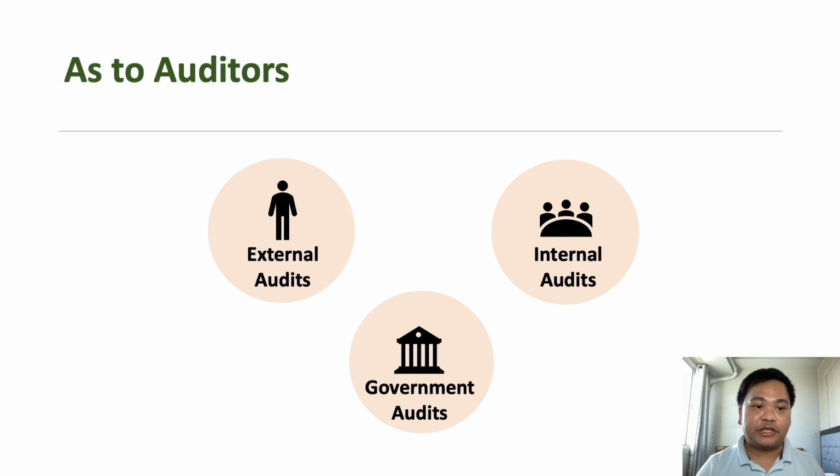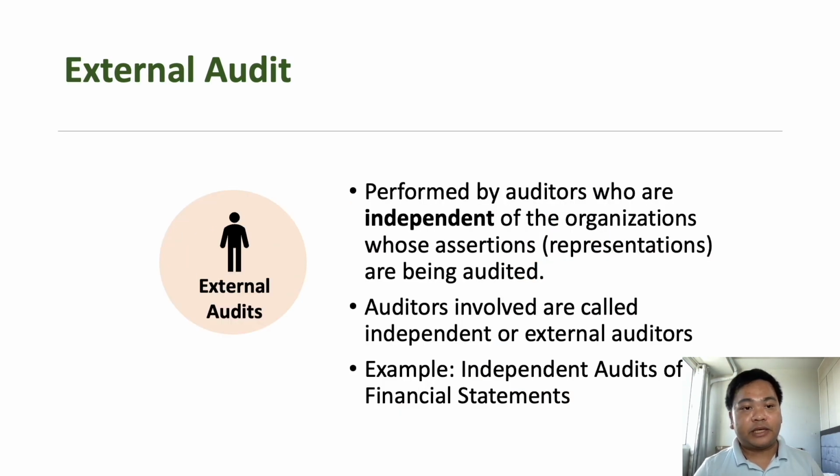Next, we have classification of audit according to auditors. According to auditors, we have external audits, internal audits, and government audits. When we say external audit, these are performed by auditors who are independent or not part of the organization whose representations are being audited. So they do not work in the entity, they do not have any financial interest in the entity. That's what we mean by independent. So auditors here are called independent or external auditors.